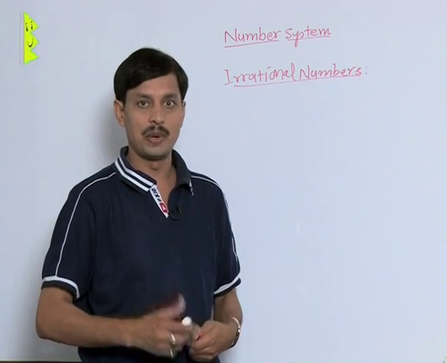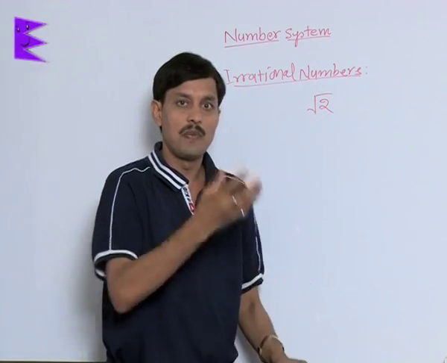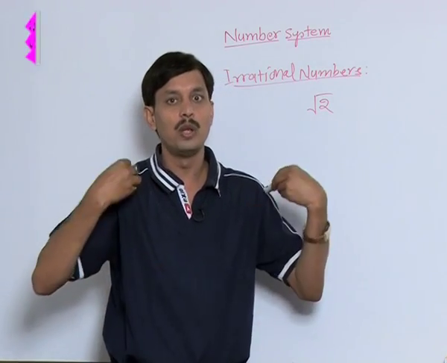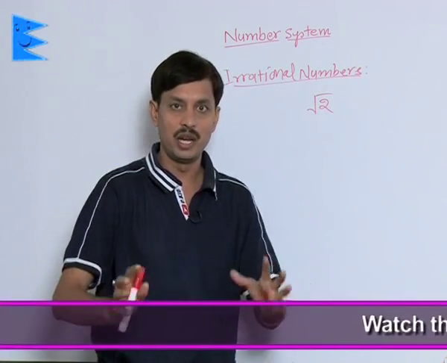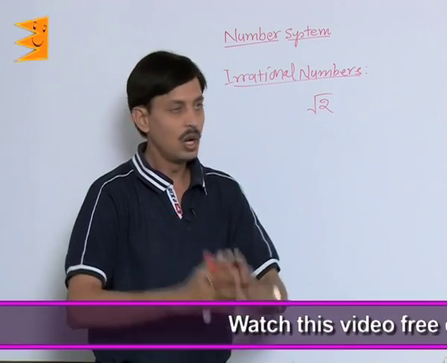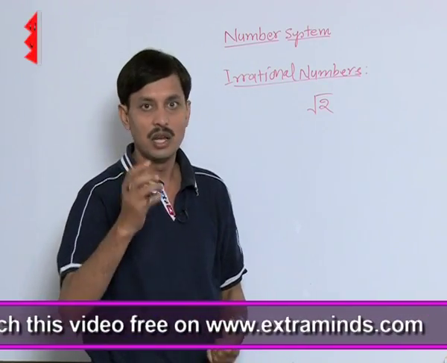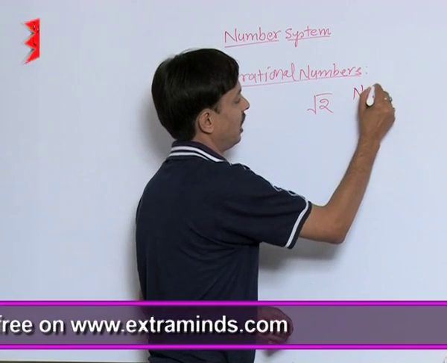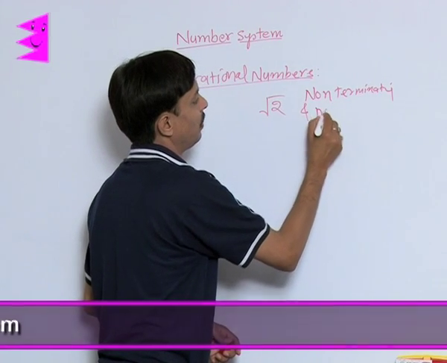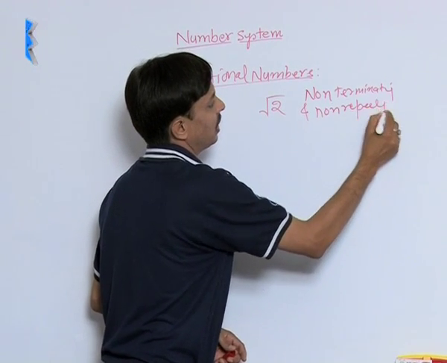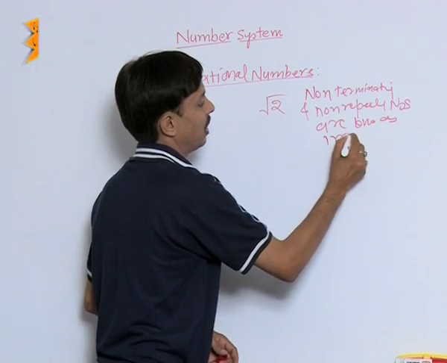The simplest example, as I told you, is the square root of 2. One can find the value of the square root of 2 up to an infinite number of places, but will not get any repeated digit and it will never terminate. So non-terminating, non-repeating numbers are known as irrational numbers.